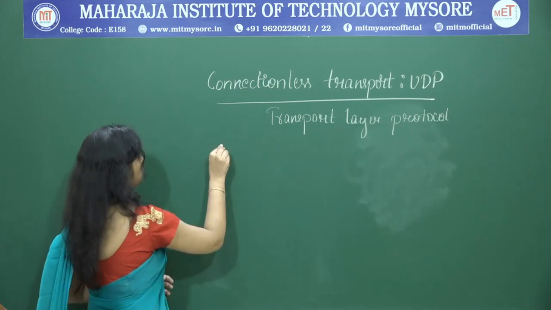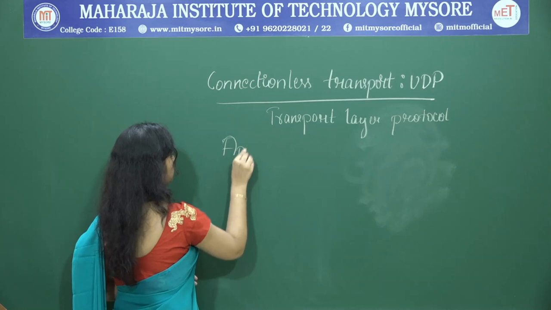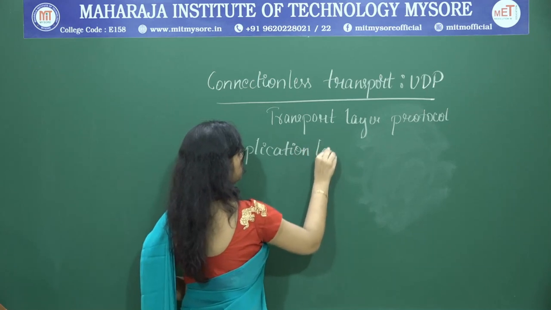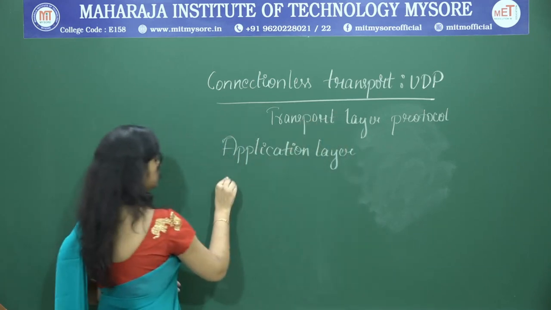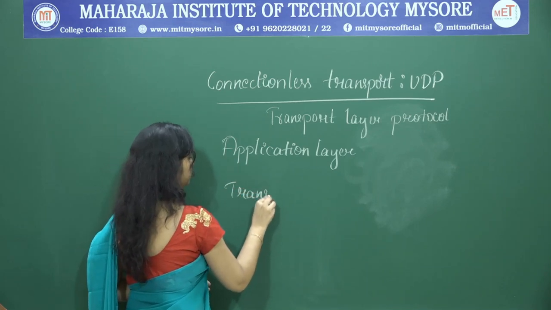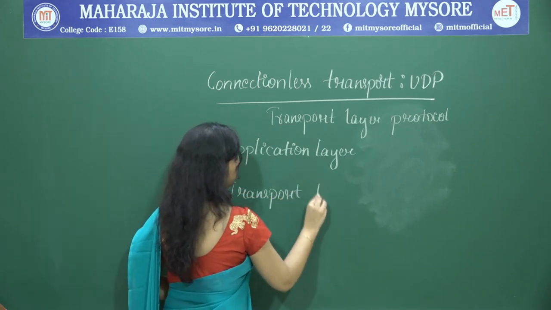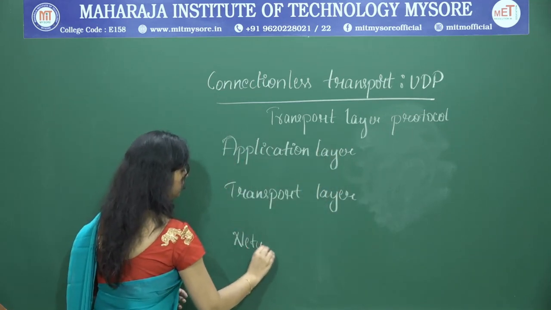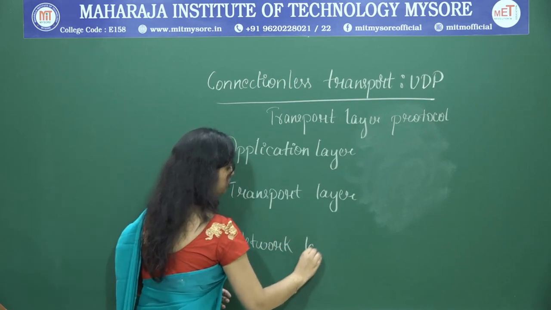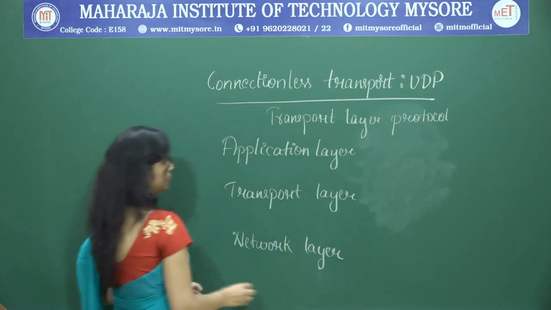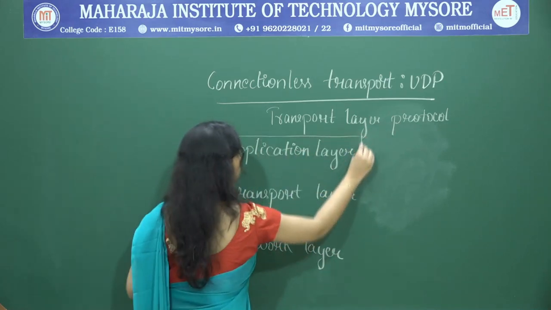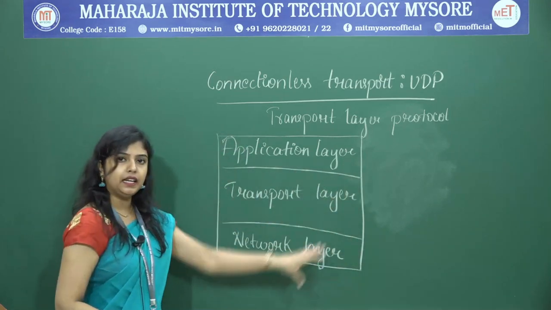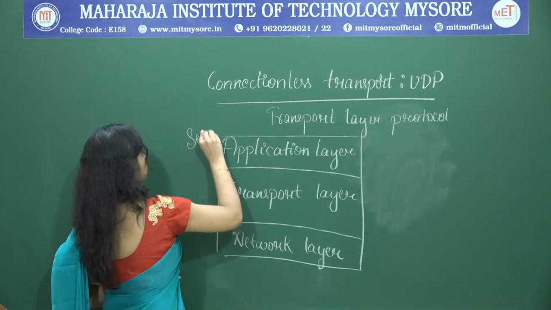That means, let us suppose here is the application layer, then comes the transport layer, beneath that the network layer. All these three layers are at the sender side.